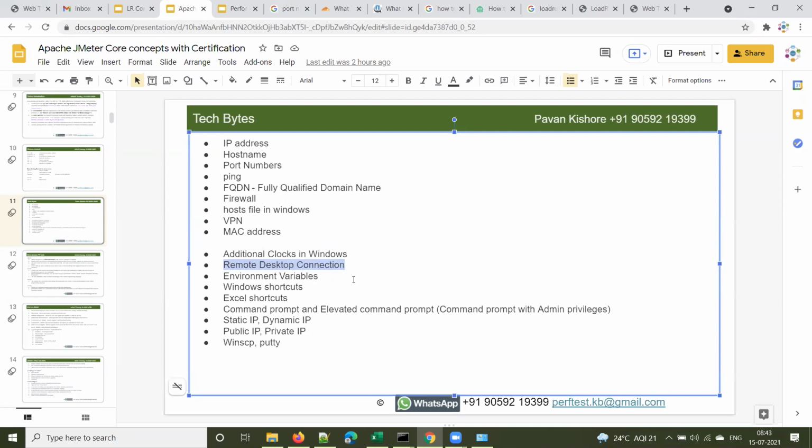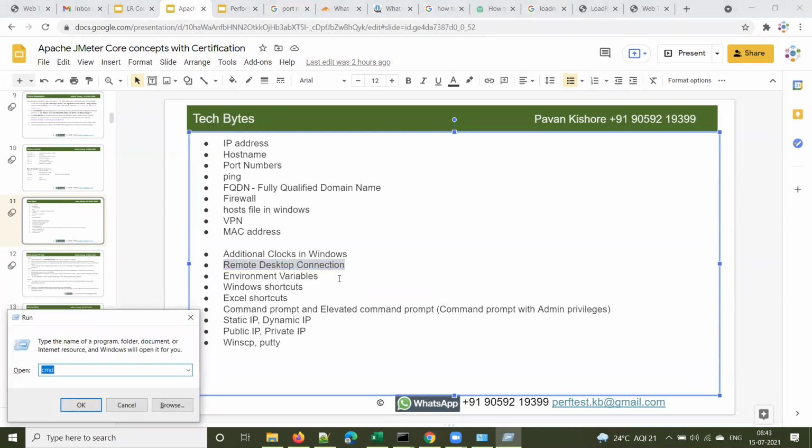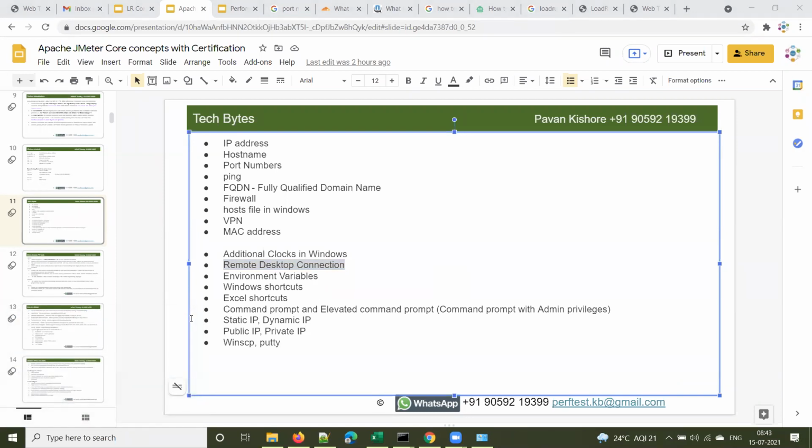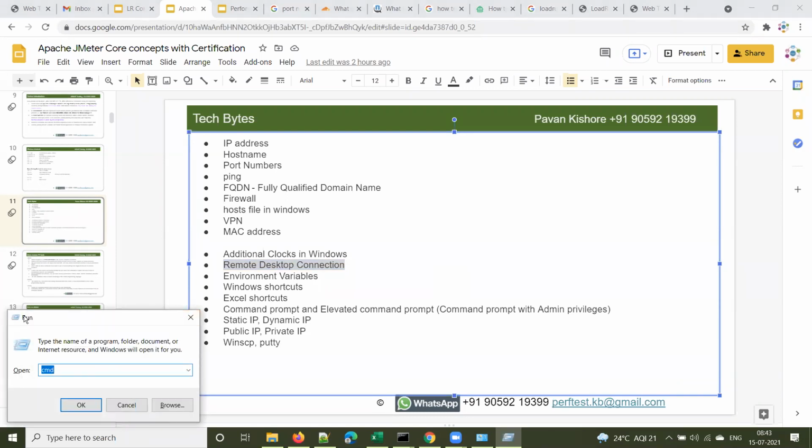We use Windows R for the run prompt. If you press the Windows button and R button together on your keyboard, you get this run prompt. Type MSTSC. MSTSC stands for Microsoft Terminal Services Client.